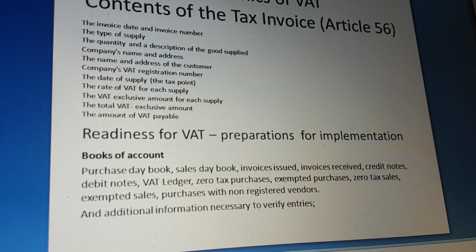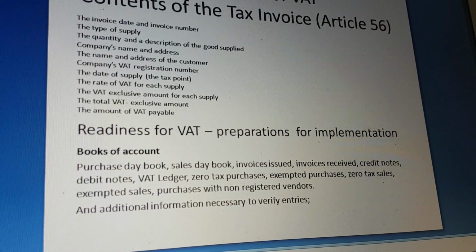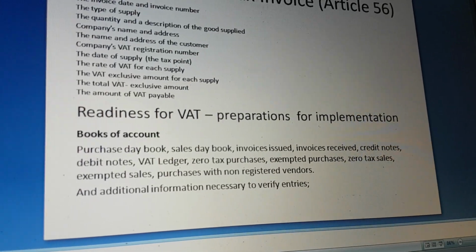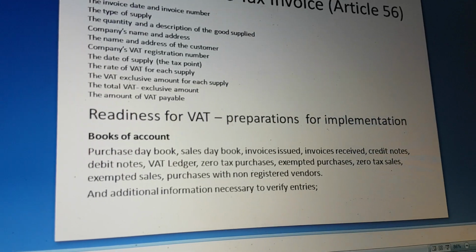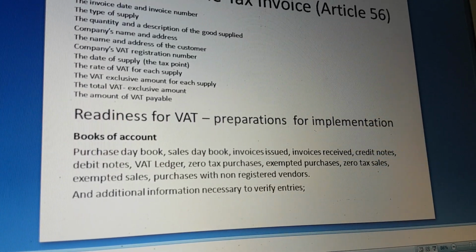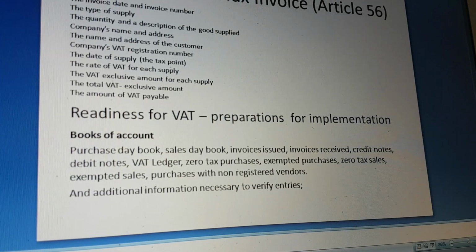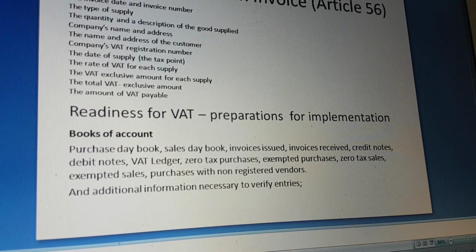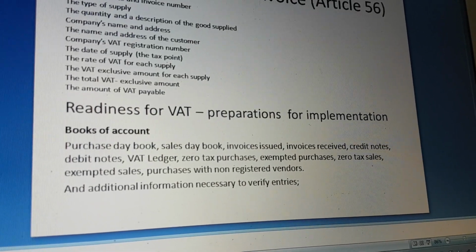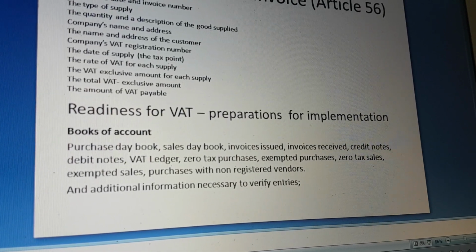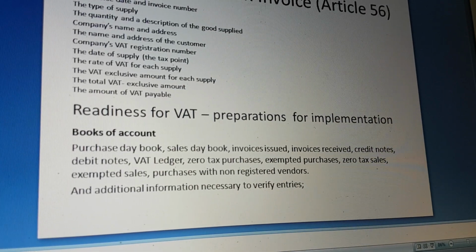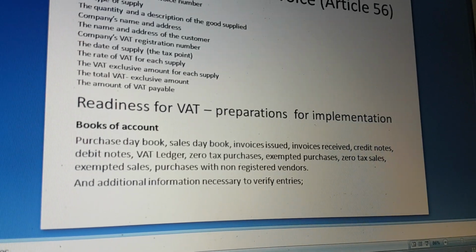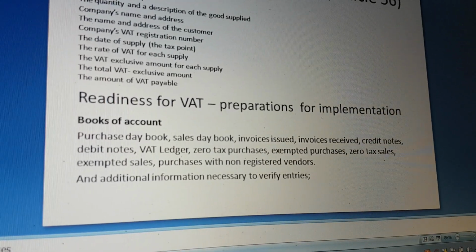The invoice date and invoice number, the type of supply, the quantity and the description of the goods supplied, so that we are ready with what documents and things will be required. Company's name and address, the name and address of the customer, company's VAT registration number, the date of supply, the tax point, the rate of VAT for each supply, the VAT exclusive amount for each supply, the total VAT exclusive amount, and the amount of VAT paid. It's an overview of what will be considered in the tax invoice.